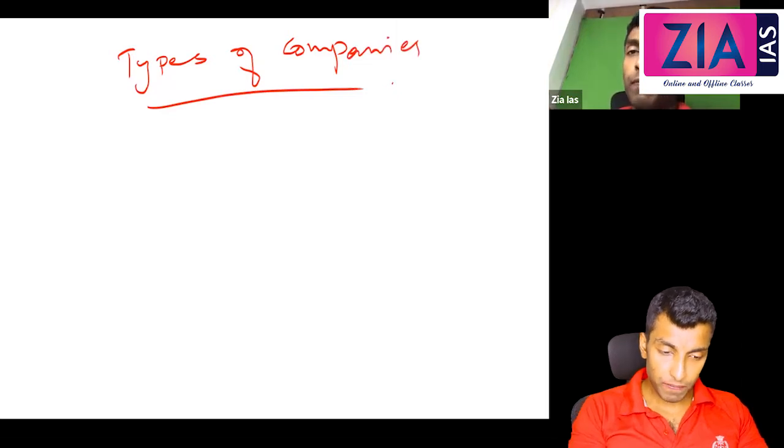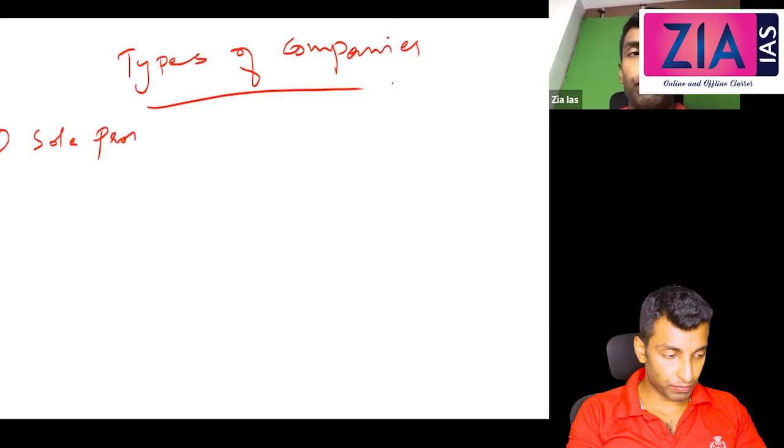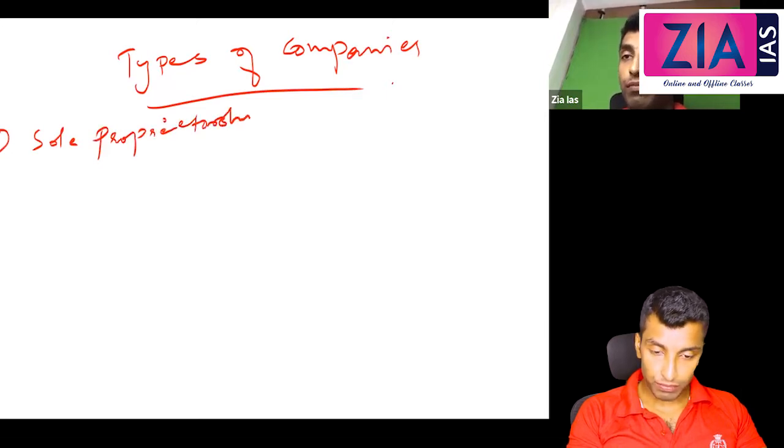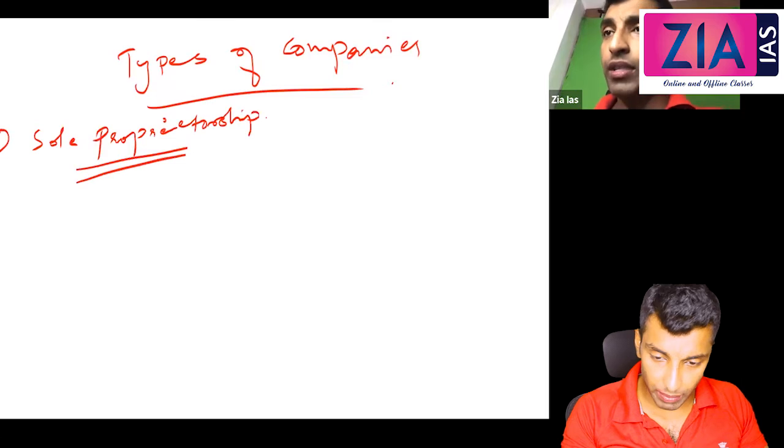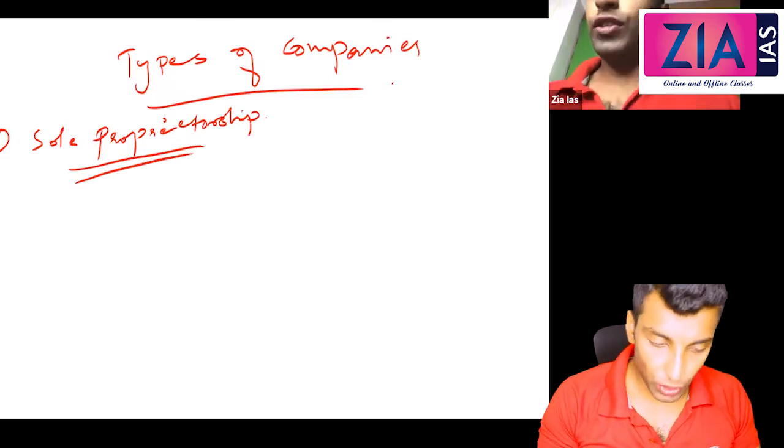So first one, sole proprietorship. Just 1 minute. I'm just coming. 1 minute. Sole proprietorship.